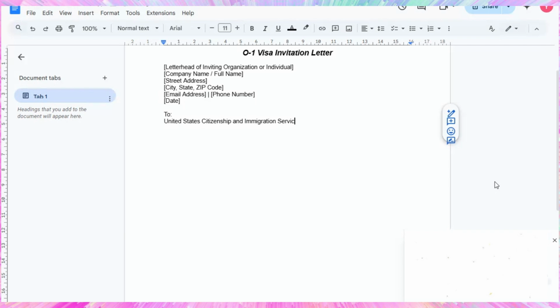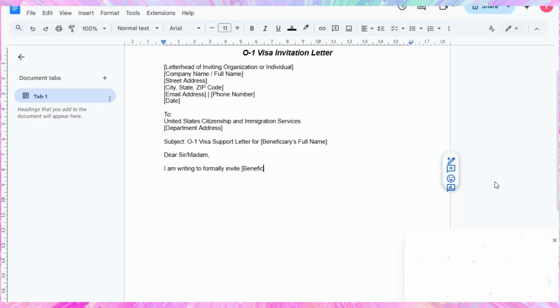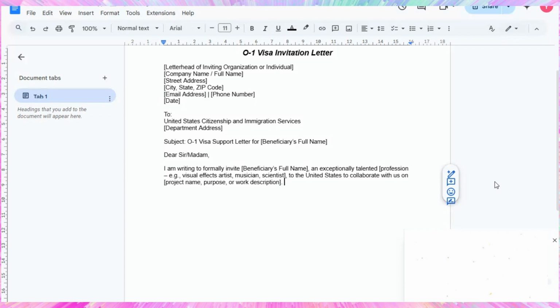Then include a clear subject line stating the purpose of the letter, such as "O-1 visa support letter for [beneficiary's full name]," and begin the letter with a formal greeting like, "Dear Sir/Madam." After that, write, "I am writing to formally invite [beneficiary's full name] and [exceptionally talented profession, for example, visual effects artist, musician, scientist], to the United States to collaborate with us on [project name, purpose, or work description].